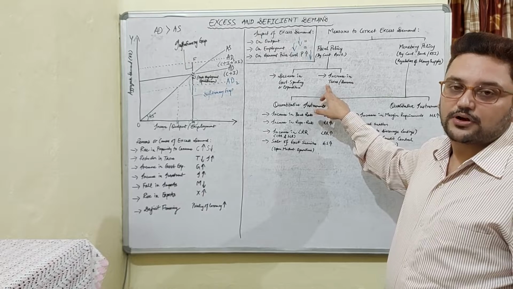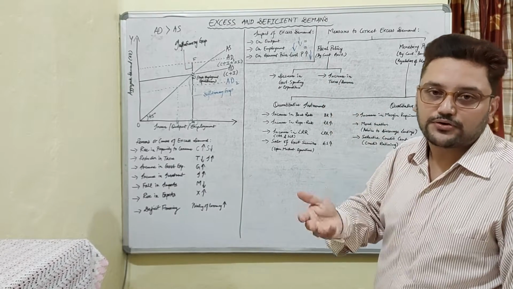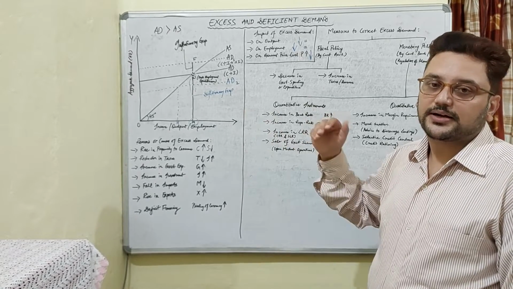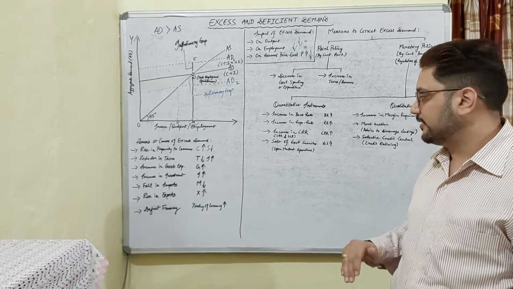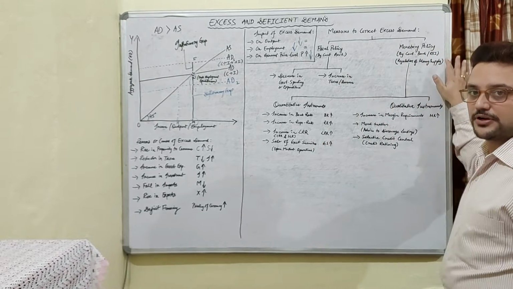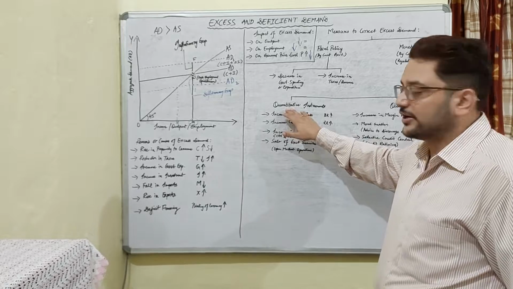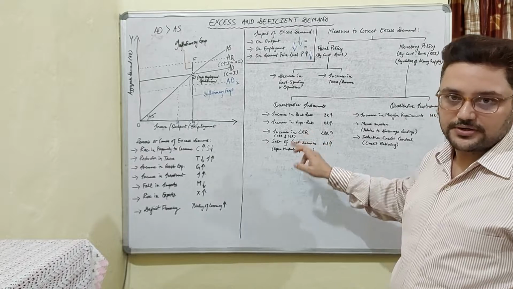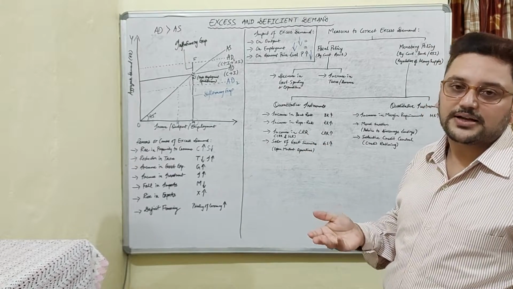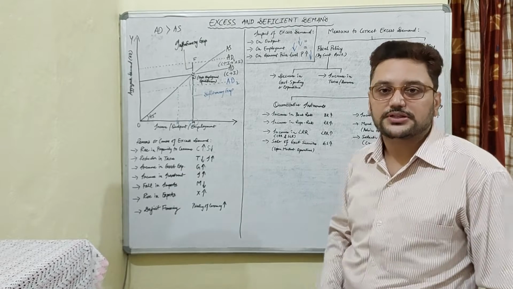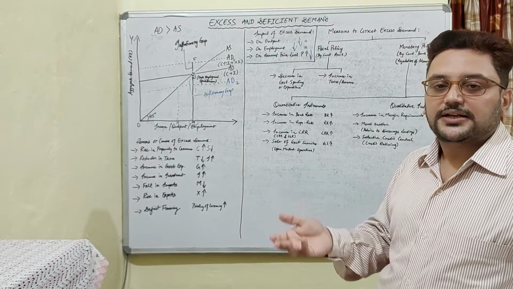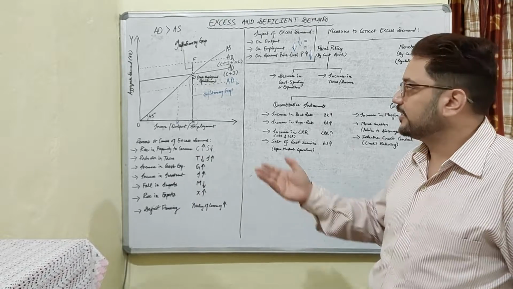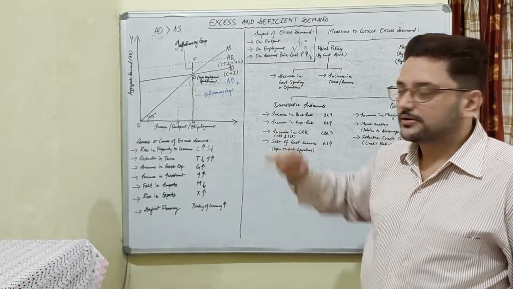Decrease in taxes. If the government reduces taxes, people will have more to spend and again the money supply will increase, leading to an increase in demand until it reaches the full employment level. Now under the monetary policy quantitative measures, government must decrease the bank rate and the repo rate so that loans become cheaper for commercial banks, and they may lend cheaper loans to the general public, which will encourage people to take loans and increase the money supply, and therefore aggregate demand will rise.